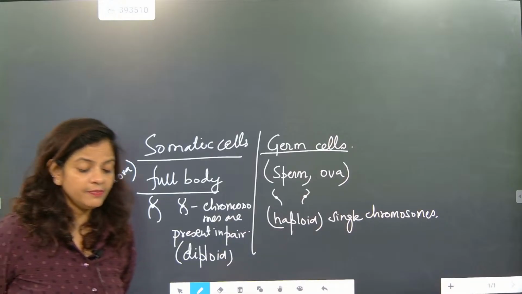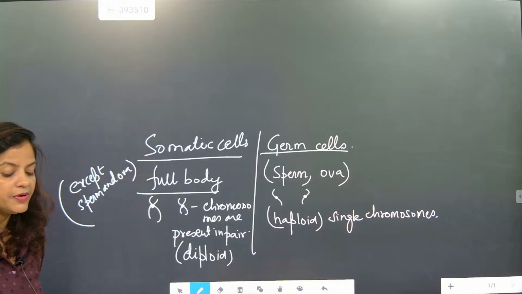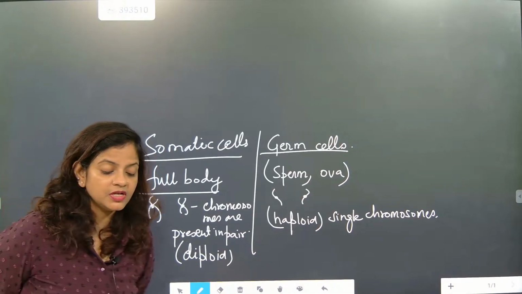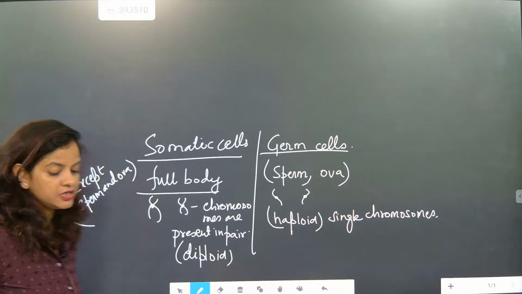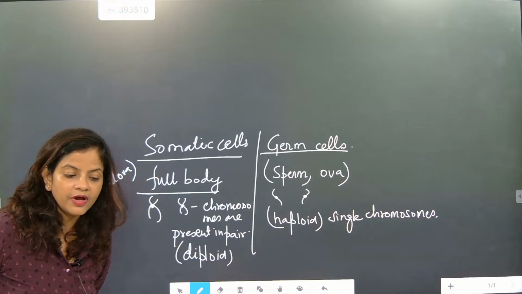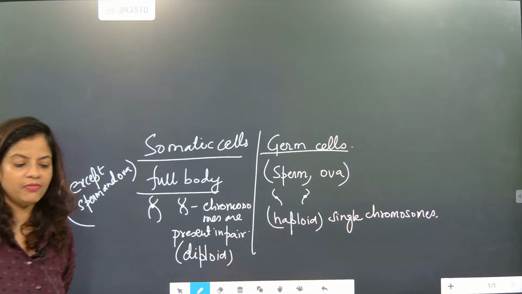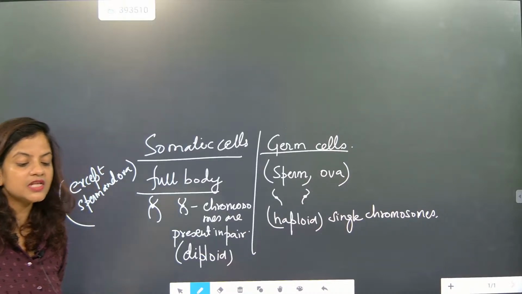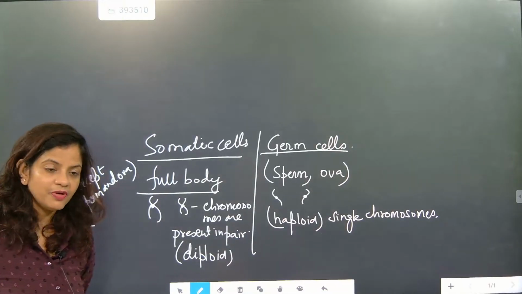So this is a very important thing. Single terms are there, beta. You must all understand that. Then only in exam you will write exceptional. You will write better than others. Understood? So I hope everybody understood this one. Somatic is diploid and germ cells are haploid. So you must remember this one.